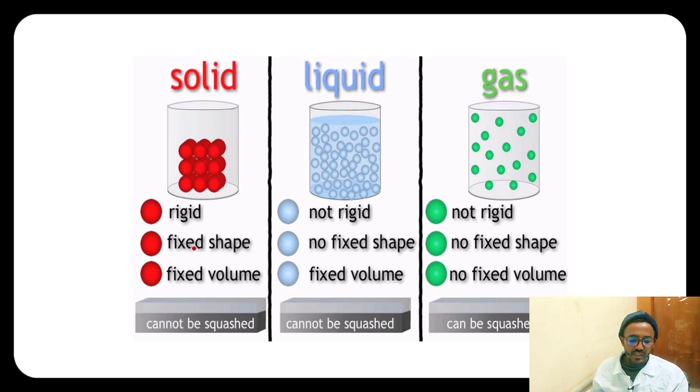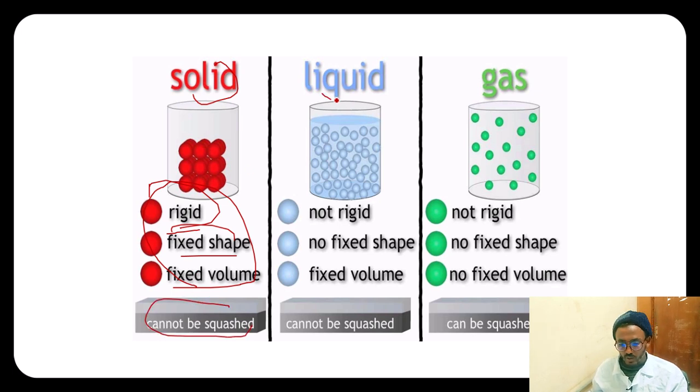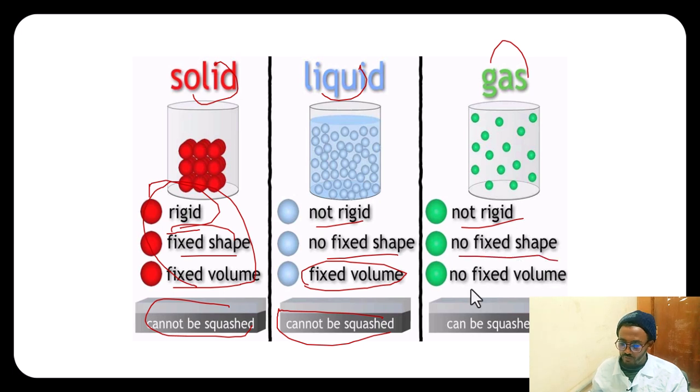And also we can say in solids we have rigid, fixed shape, and fixed volume. If it is a solid, it is rigid, with fixed shape and fixed volume, and it cannot be squashed. But in liquids we have not rigid, no fixed shape, but still a fixed volume, so this also cannot be squashed. And in gases we have not rigid, no fixed shape, no fixed volume, and this can be squashed.